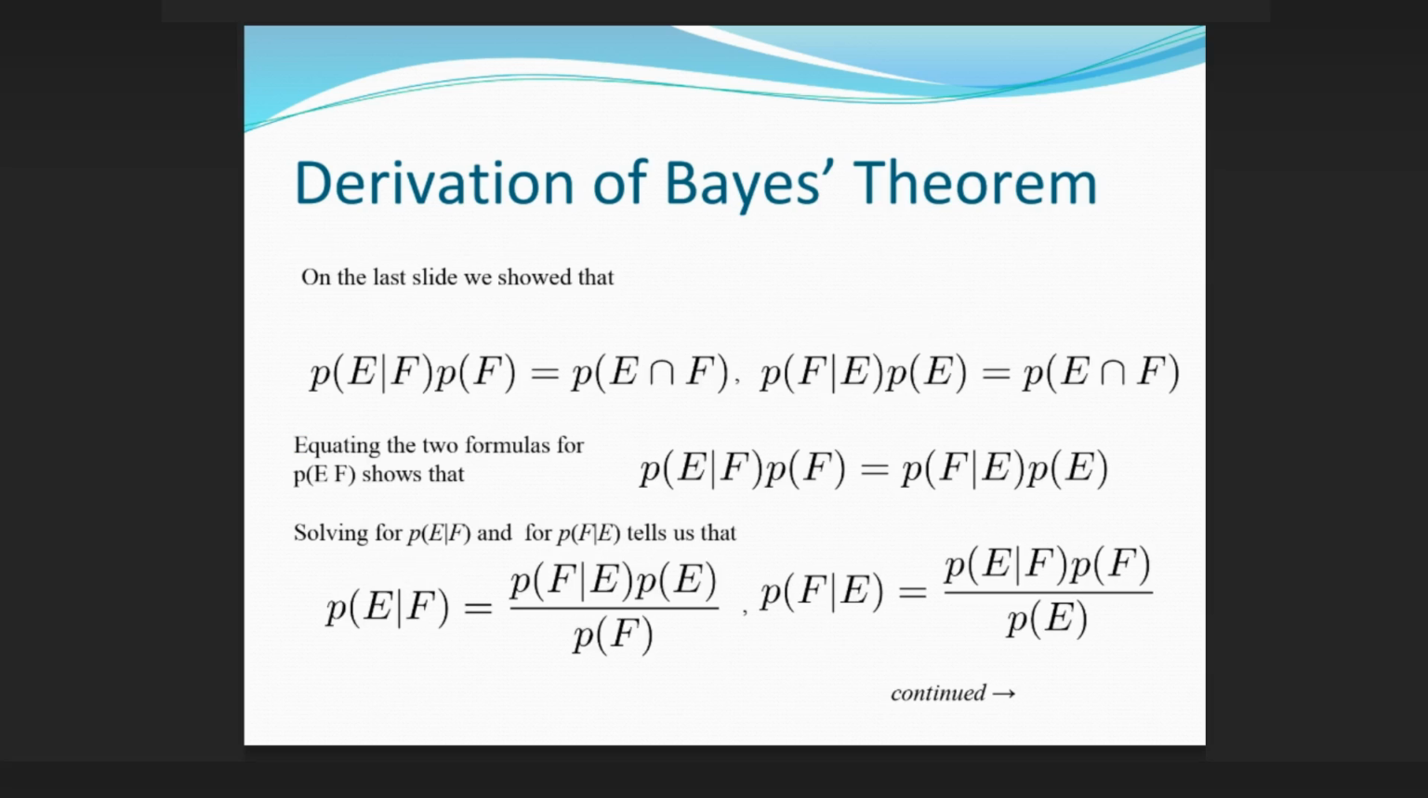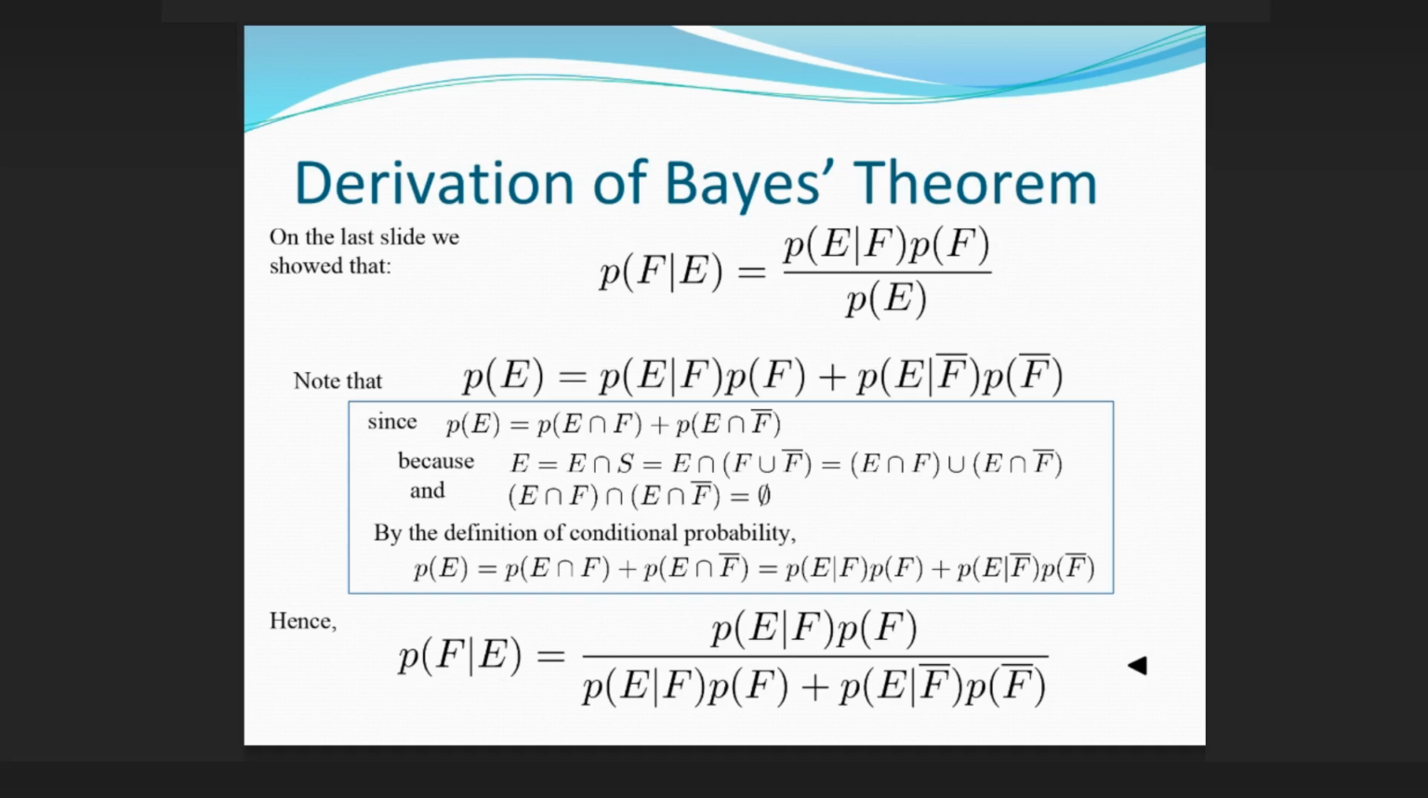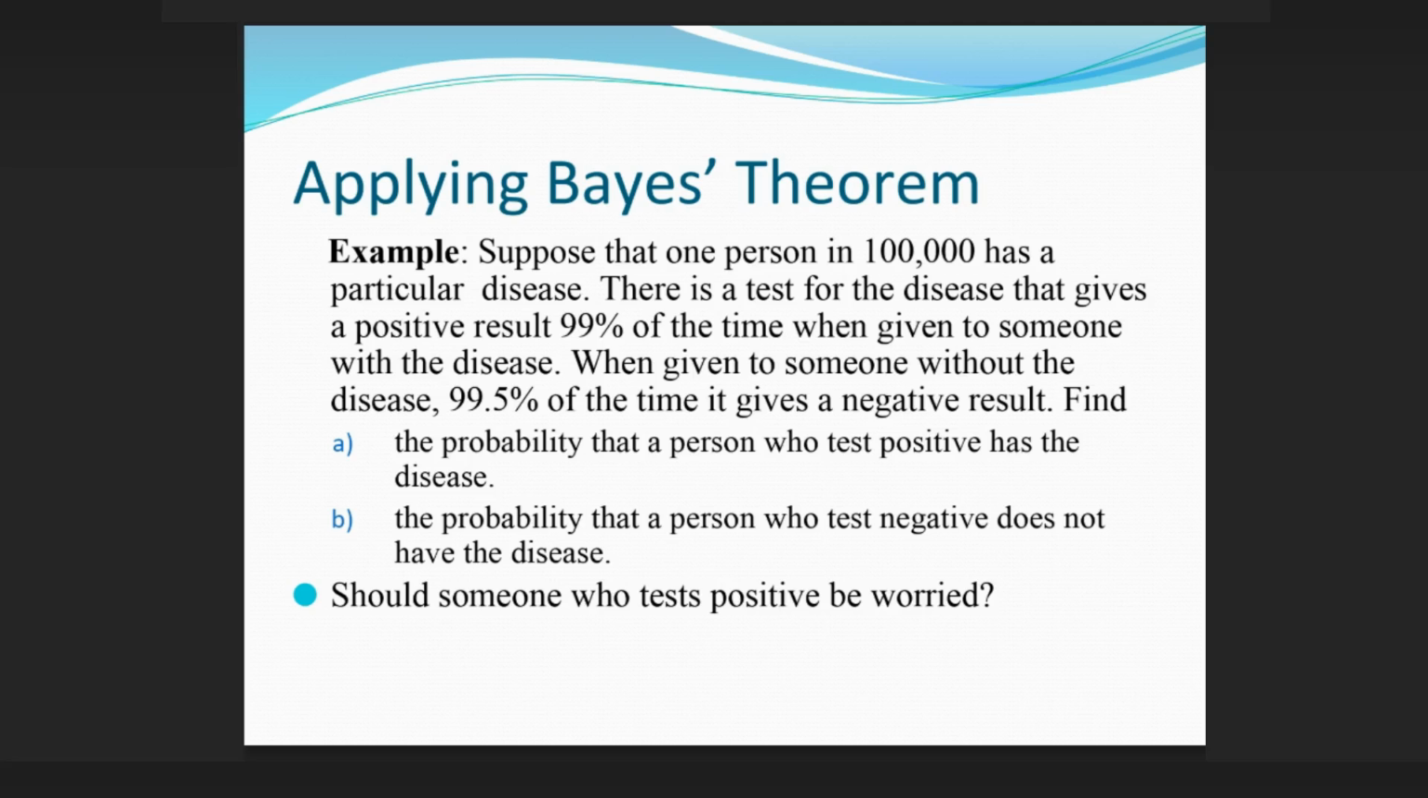Derivation of Bayes' theorem, continued. On the last slide we showed that solving for P(E∩F) and for P(F∩E) tells us that equating the two formulas shows that P(F|E) follows. Note that, hence, since, because, and by the definition of conditional probability.